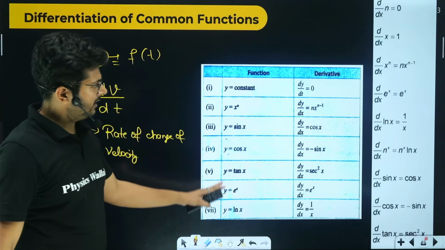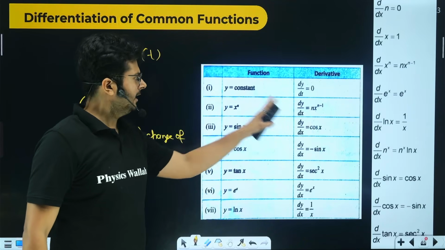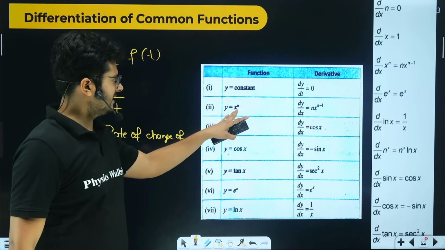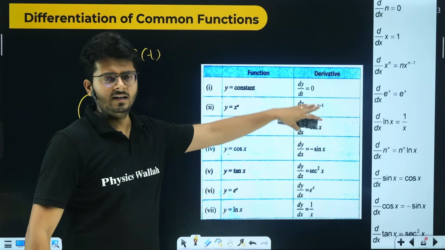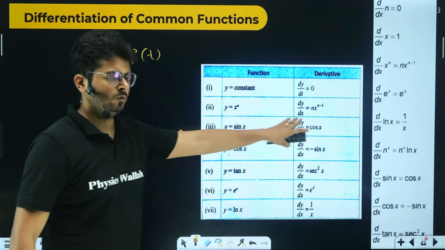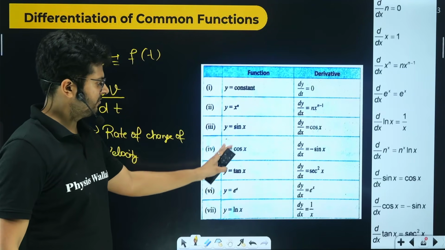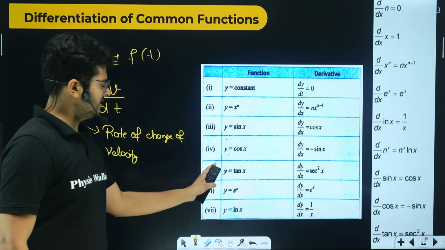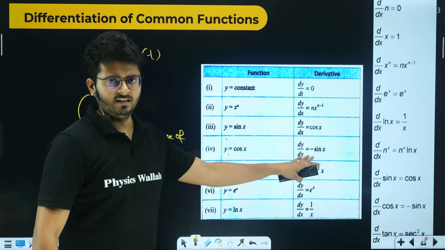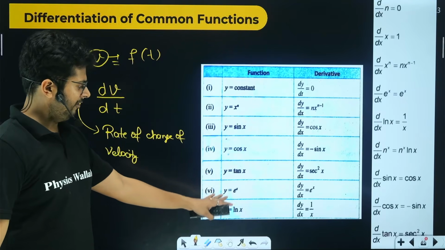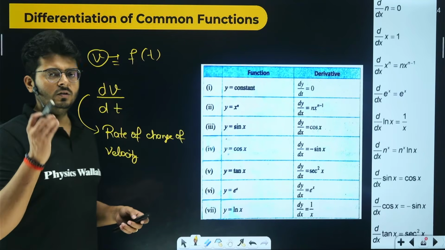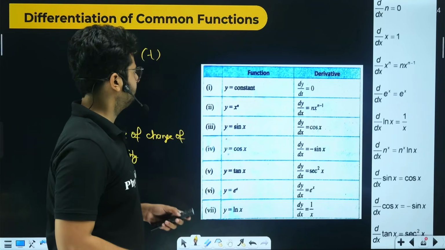So these are the basic formulas, and this is how you differentiate. If y is a constant, then differentiation of y is 0. If y is x to the power n, then differentiation is n x to the power n minus 1. If y is sin x, differentiation is cos x. If y is cos x, differentiation is minus sin x. If y is tan x, differentiation is sec square x. If y is e to the power x, its differentiation is again e to the power x. If it is ln x, then differentiation is 1 upon x. You have to keep these basic formulas in your mind.